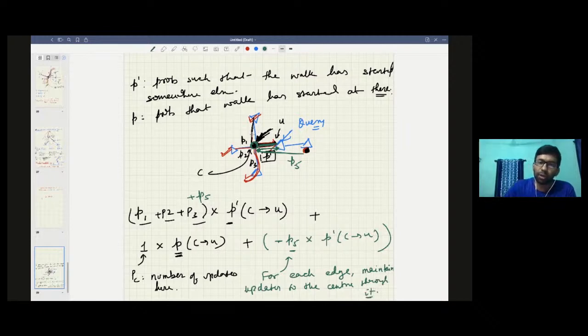So similarly, if there are a total of 4 updates, you maintain which of the updates has come through this, which through this, which through this, and which through this. So if you know this information, then you can clearly subtract this information.